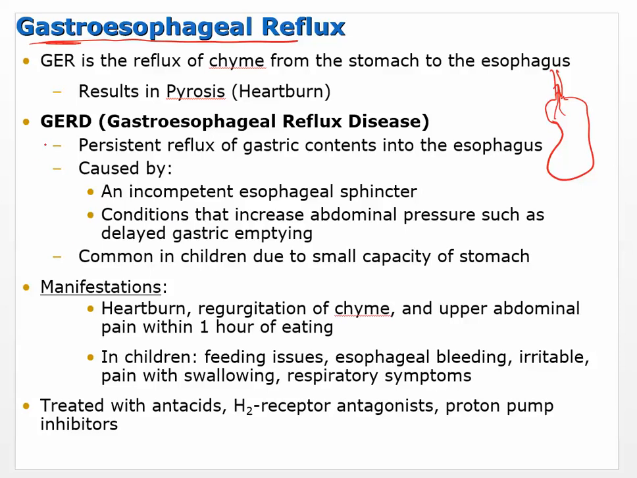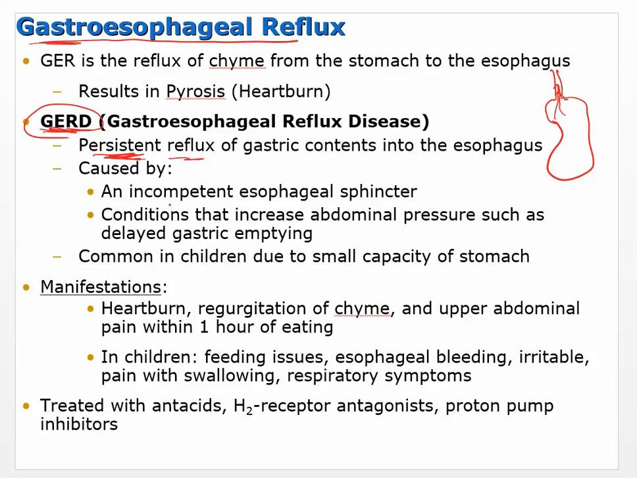Now, what the problem is, something like when it's persistent. Okay, so gastroesophageal reflux disease is when you have a persistent reflux of gastric contents into the esophagus. Okay, so that means that there's something leading to it. There's something very unusual that's causing this to happen persistently on a more regular basis.